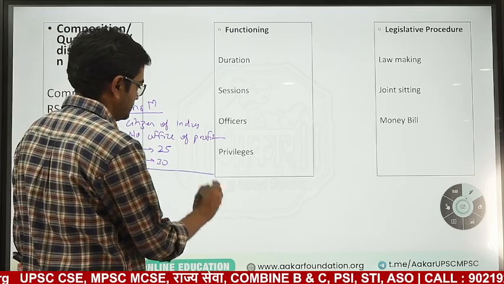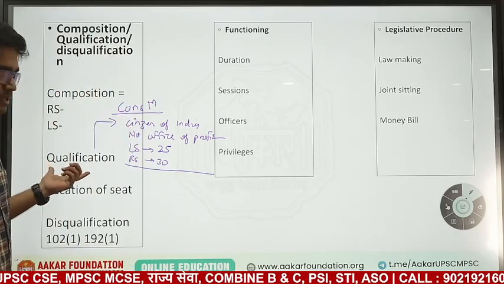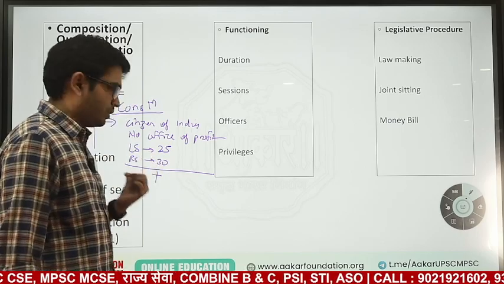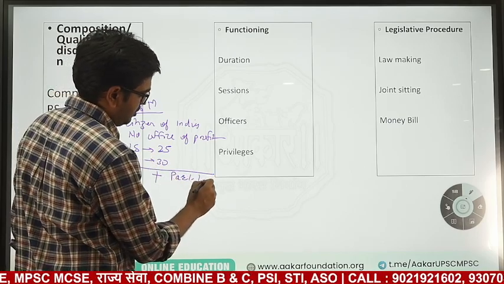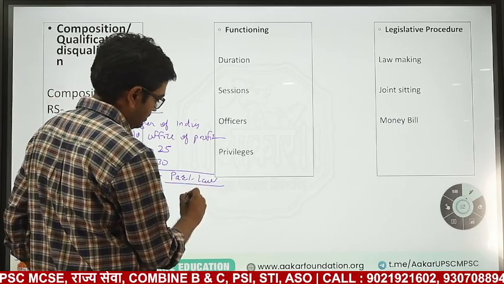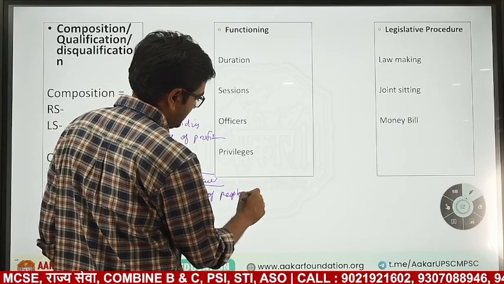What is not given in the constitution is given in an act. Qualification is mentioned in the constitution, plus the constitution also says that whatever qualification is mentioned by a parliamentary law also applies. Parliamentary law can also decide qualification. There is one law, again the same law, Representation of People Act 1951.